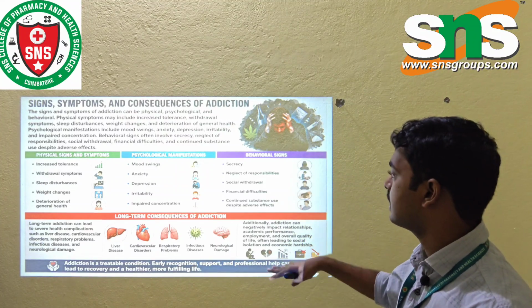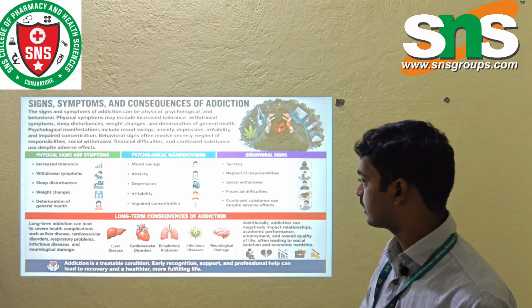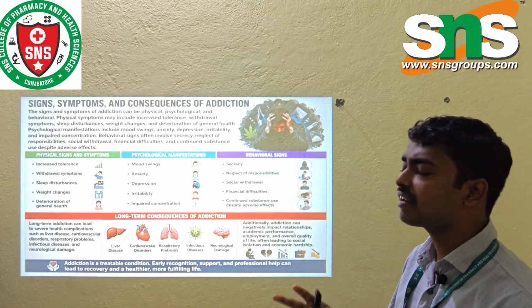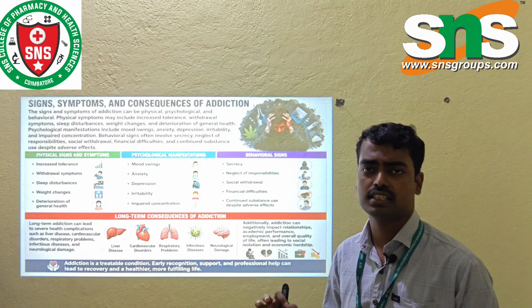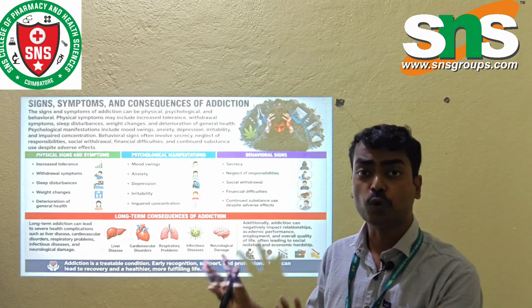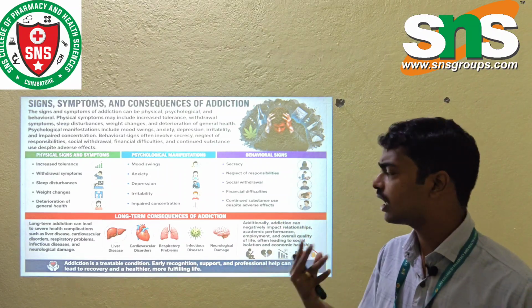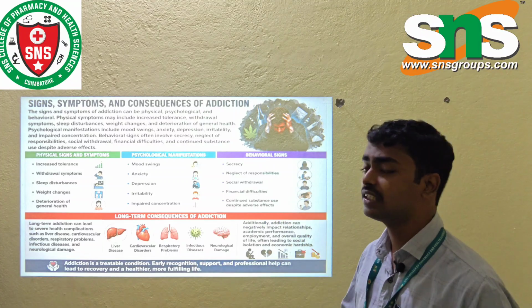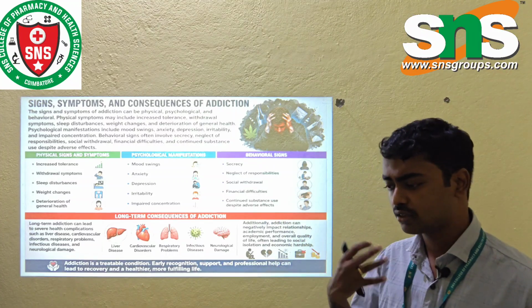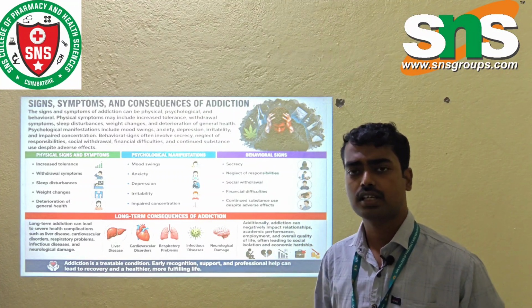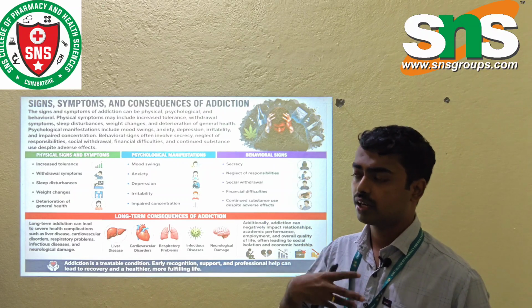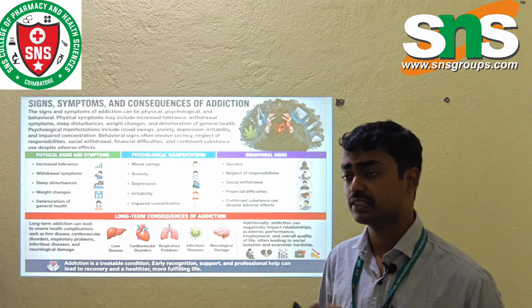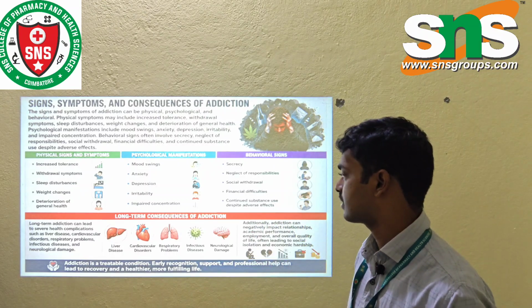And behavioral signs: secrecy, neglect of responsibility and social withdrawal. They become isolated from society and live in their own separate world. That is a main point. Then there are financial difficulties: due to the consumption of drugs, and the high cost of the drugs, they cannot afford their basic needs, even basic food.